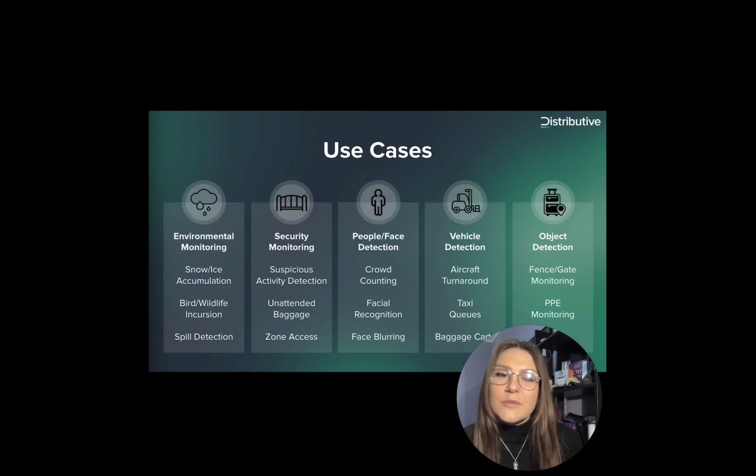While the use cases of machine vision are endless, some that have proven beneficial to this industry are environmental monitoring, security monitoring, people and facial detection, vehicle detection, as well as object detection and tracking.